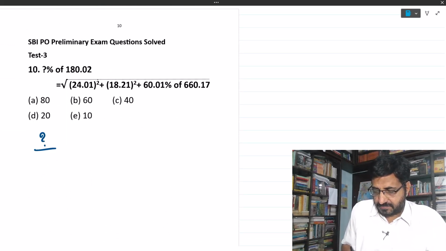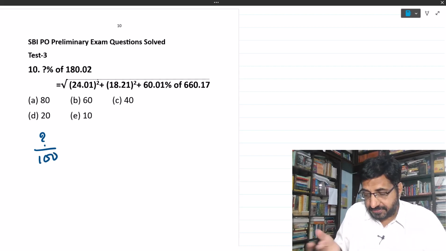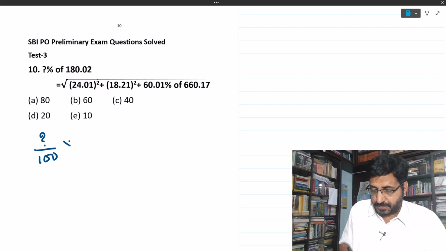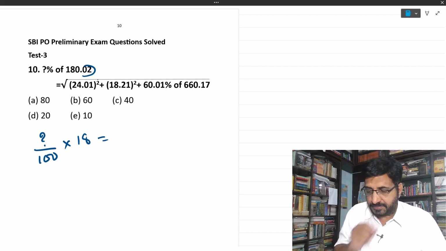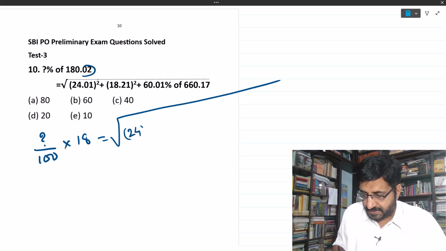Question mark divided by 100 because it is question mark percentage off. Off is into. You can neglect this point 0.2, so it is 18 only. This equals, see this entire, all these terms are under root only. This, let me write it like this. 24.01, 01 you can neglect, so it is 24 square plus 0.21 you can neglect.